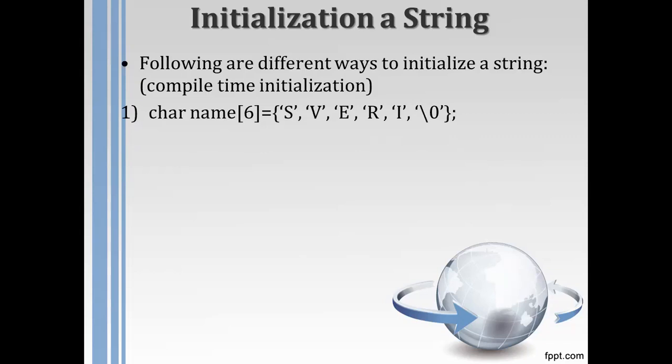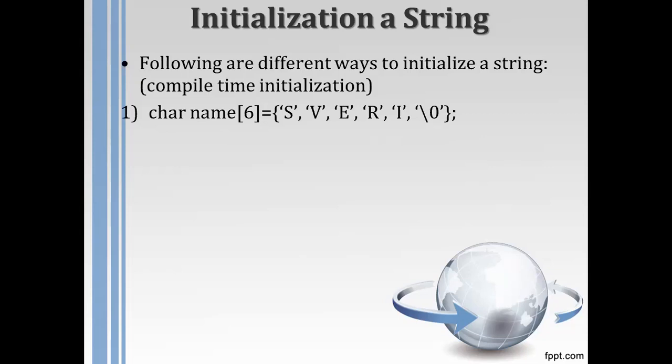As you know, the basic rule is that a single character is always denoted with single quotes. Now, focus on this initialization: the last element of the array is nothing but backslash 0, which means it is the end of the character string. For every character, 1 byte of memory space is reserved. Similarly, for backslash 0 also, 1 byte of memory space is required if we initialize in this way.